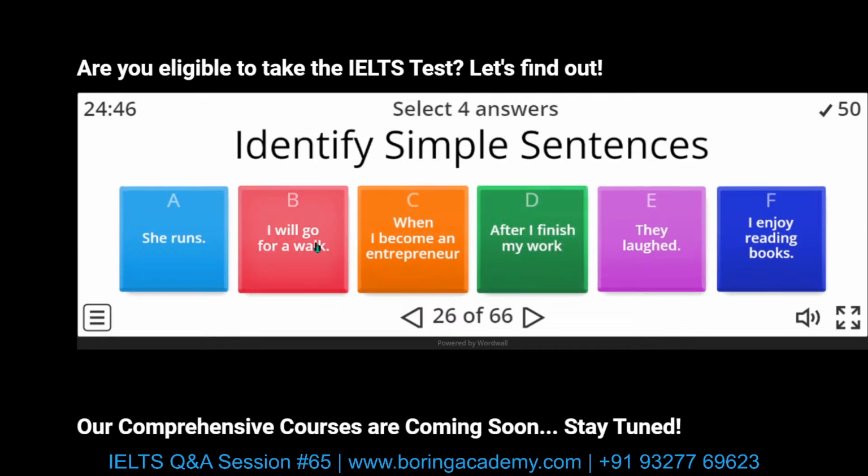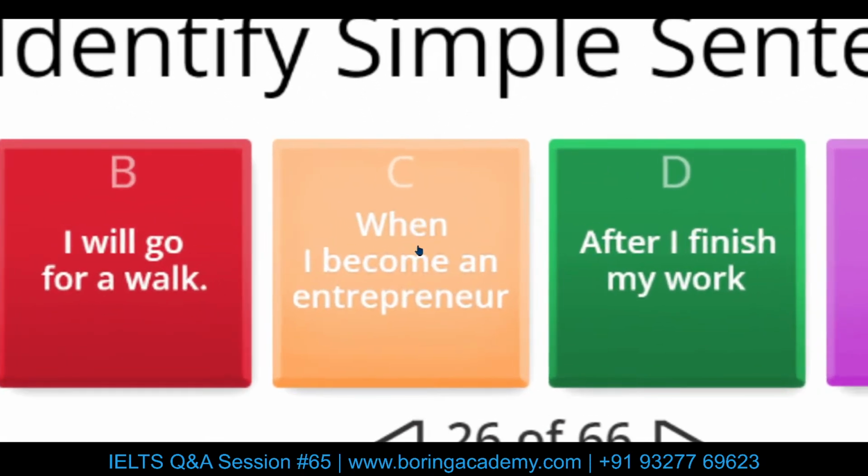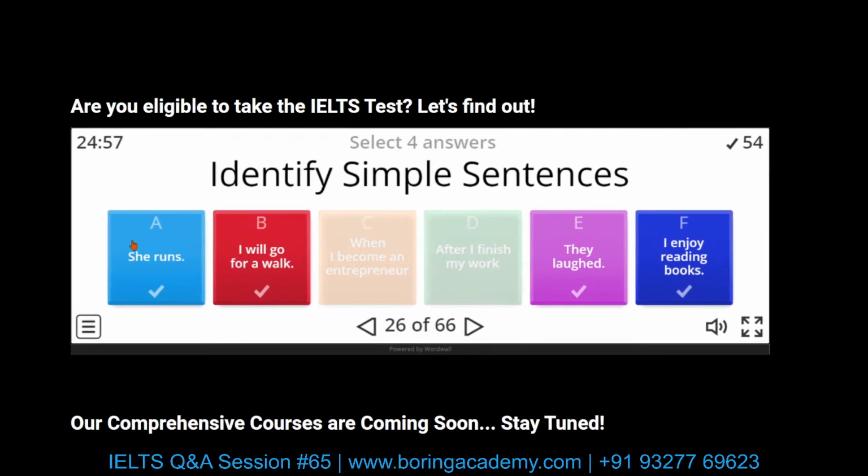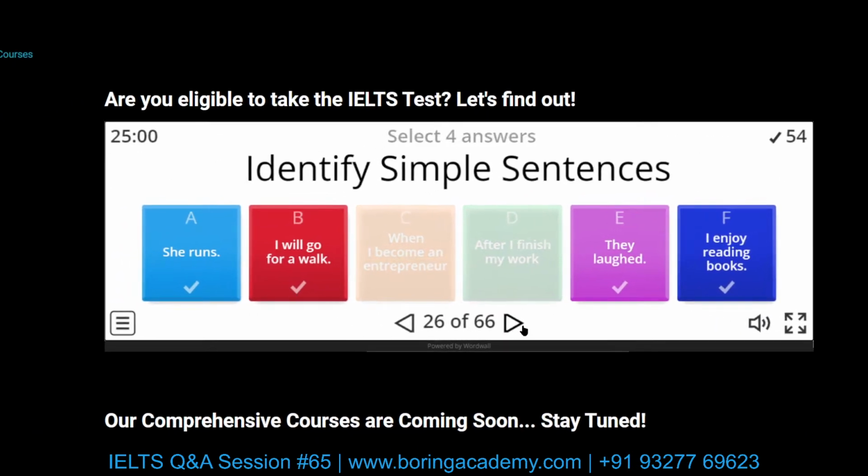I will go for a walk. And the same rule applies here. When is also a subordinating conjunction showing time connection. So this is a dependent clause. So we'll select B. Done? Okay.